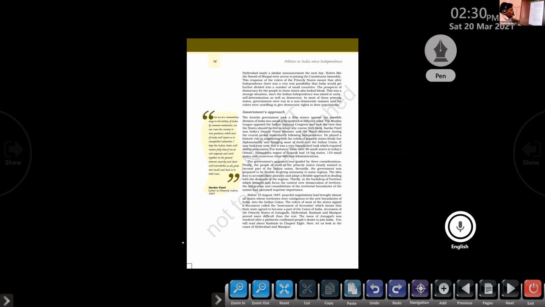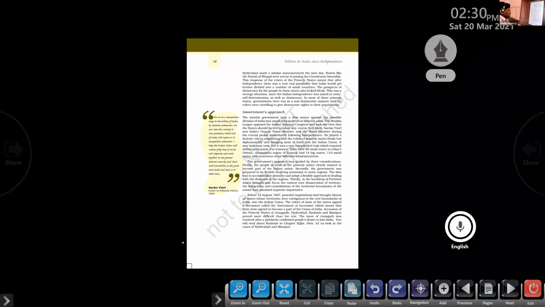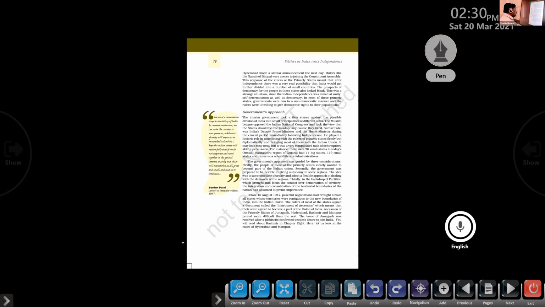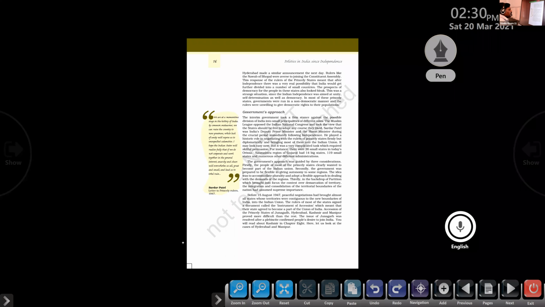Okay, what is consolidation? Linking all things together. It is called consolidation. Consolidation of the territorial boundaries of the nation had assumed supreme importance. Clear? Giving more importance to consolidation of territorial boundaries.